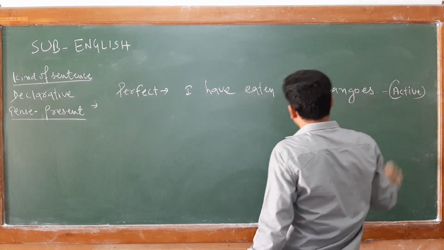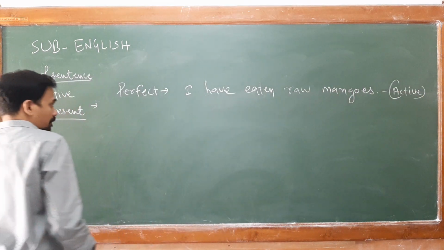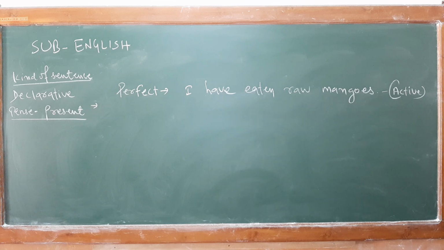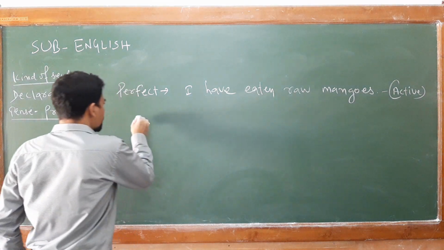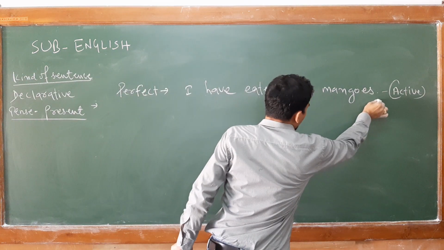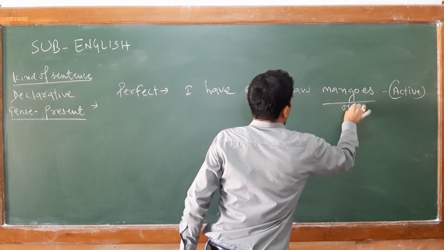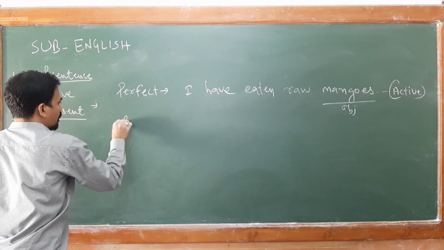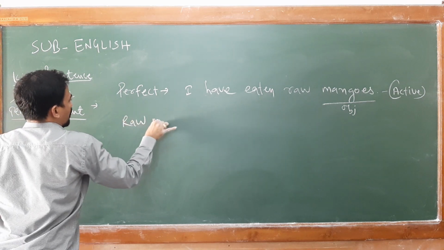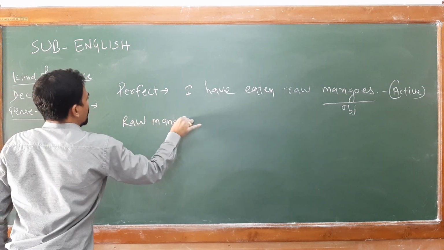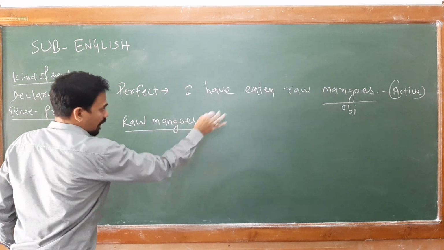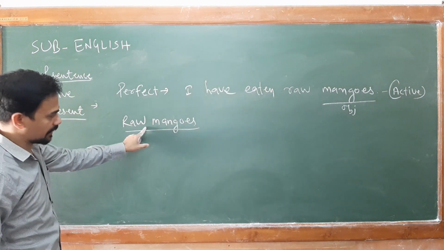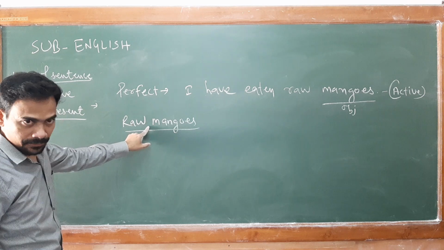So while converting from active into passive, in your perfect form, you see the changes. As usual, you just identify your object and put it first of all in subject form. So your answer will become raw mangoes. I brought simply the object and put it in subject form.